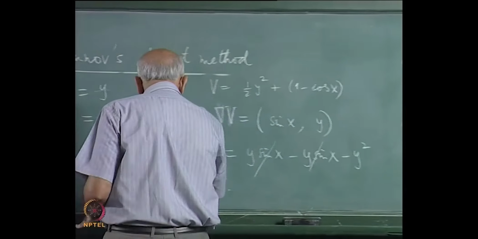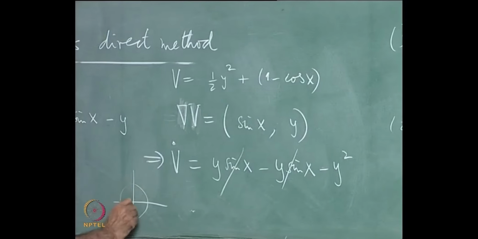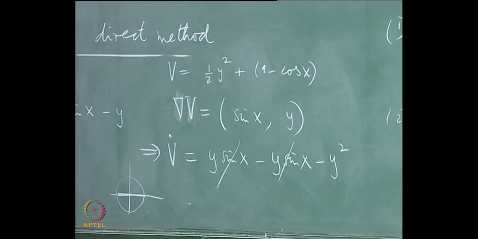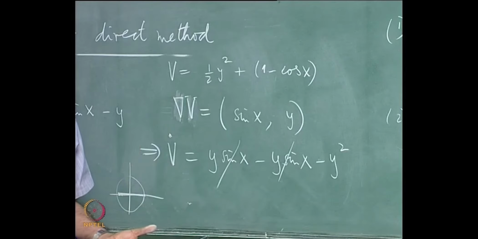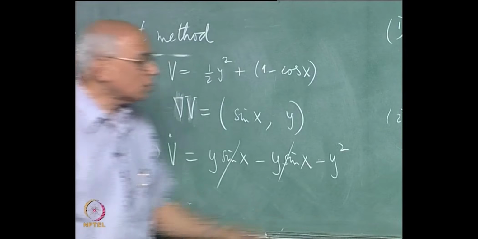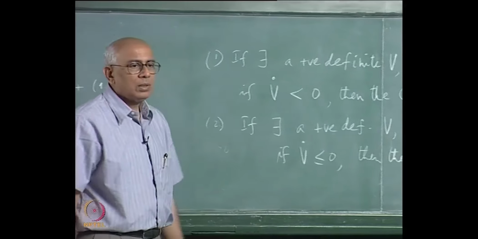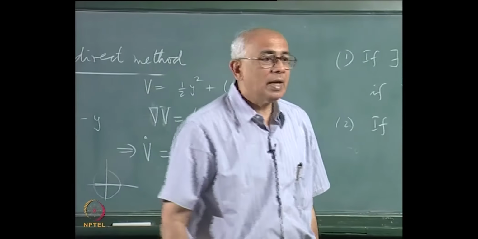So in a neighbourhood of the origin it vanishes everywhere here, and therefore it is negative semi definite, not negative definite. This is all one can assert, and therefore the conclusion is this critical point is stable.